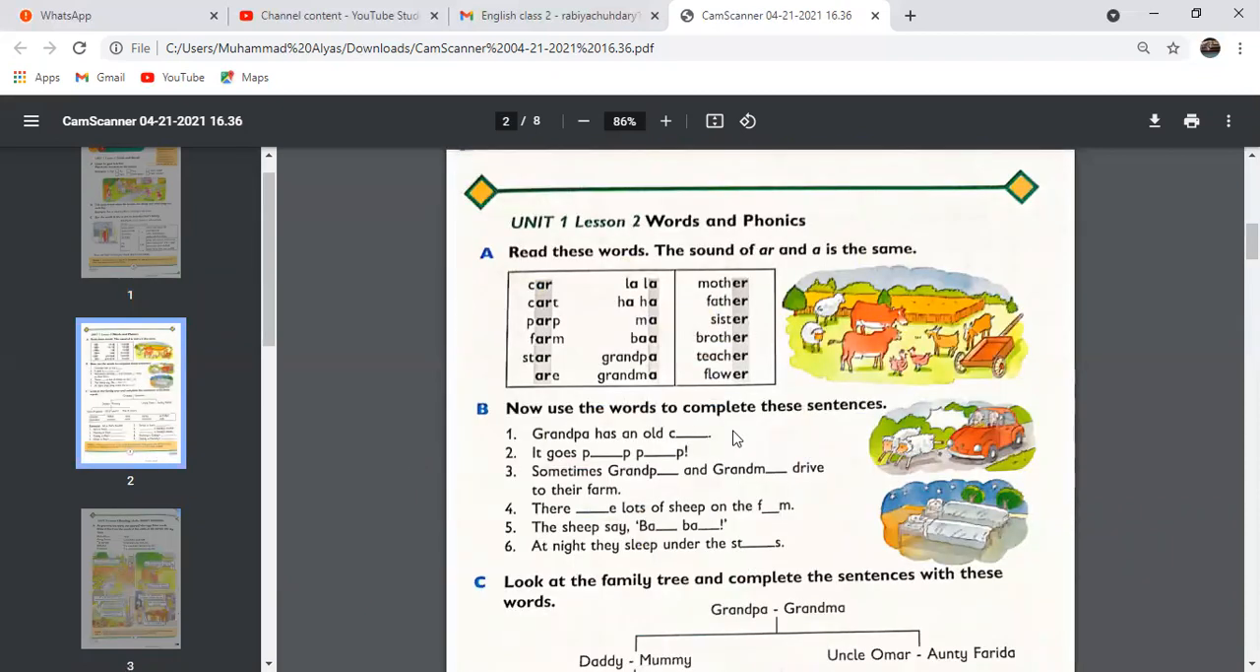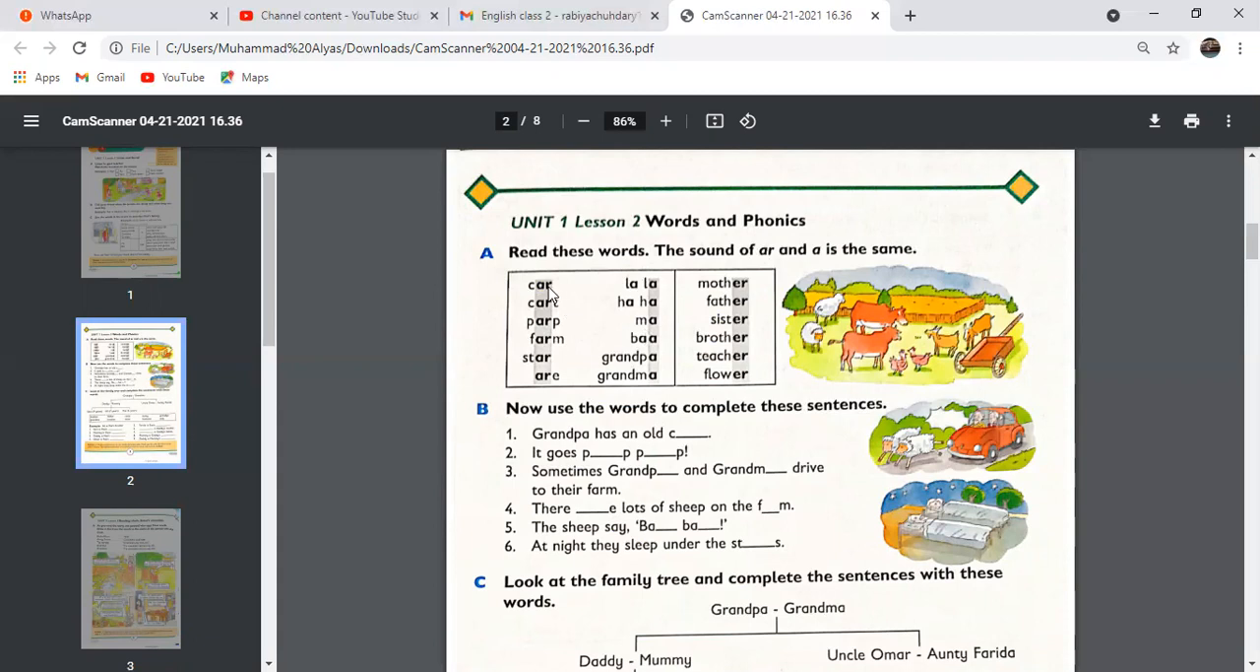It's unit 1, lesson 2, words and phonics. Okay, so let's do exercise A. Read these words. The sounds of A, R, and AR is the same. Let's first read these, say them, and then we'll discuss them.